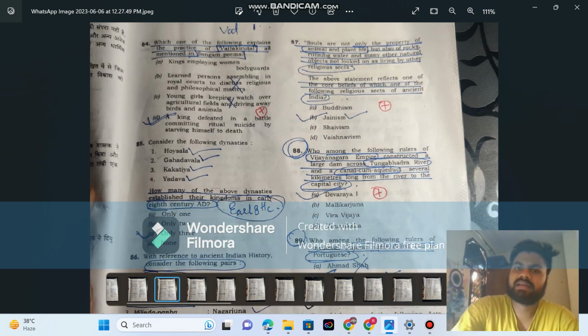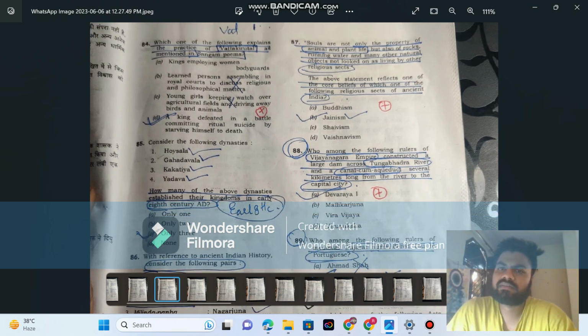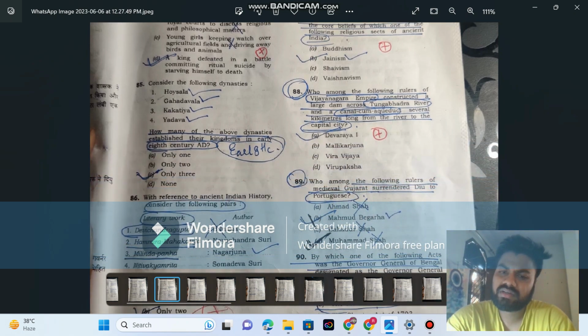And this is like souls are not only the property of animals and plant life, but also rocks. Jainism believes that non-living things also have life, like they don't eat vegetables also. So Jainism is the correct answer here. And who among the Vijayanagar rulers, Dev Raya first? This is directly from my notes only. No need to read anything else.